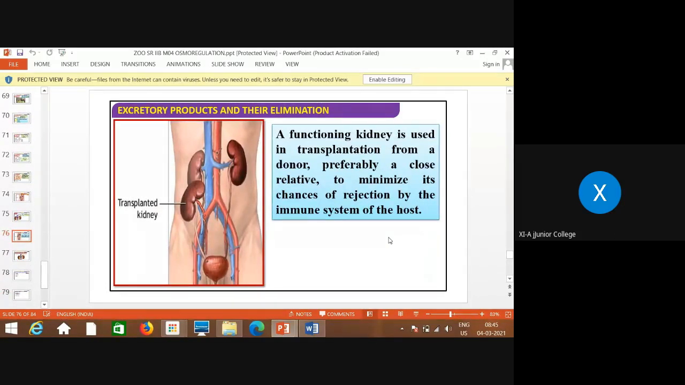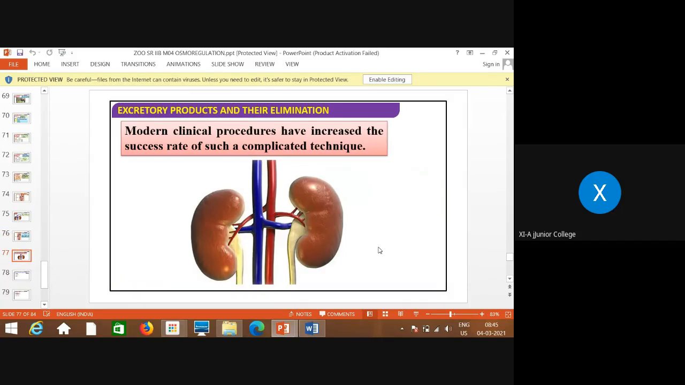in transplantation from a donor, preferably a close relative, to minimize the chances of rejection by the immune system of the host. This is very important because if it is a relative, then only there are chances of acceptance by the body, because the body cannot easily accept any foreign material. The immune system of the body should be able to accept that donor's kidney. So that's why it should be a very close relative. Modern clinical procedures have increased the success rate.